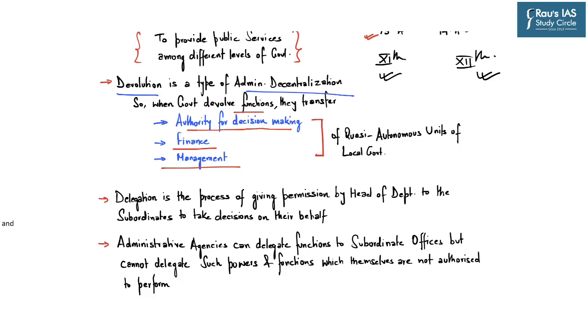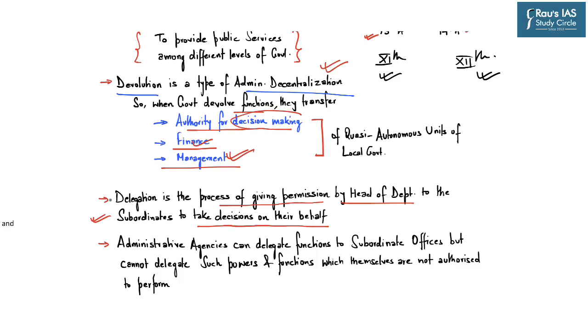Now, apart from devolution, we also have the concept of delegation of power. Delegation of power is a process of giving permission by a head of the department or a senior officer to his subordinate officer to take decisions on their behalf. So, delegation is very different from devolution. Because in devolution of power, there is actual administrative decentralization of authority, especially with respect to decision making, finance and management.